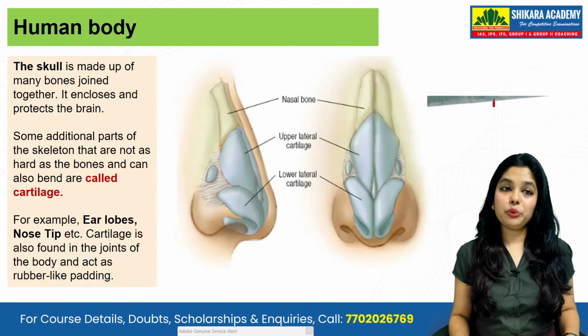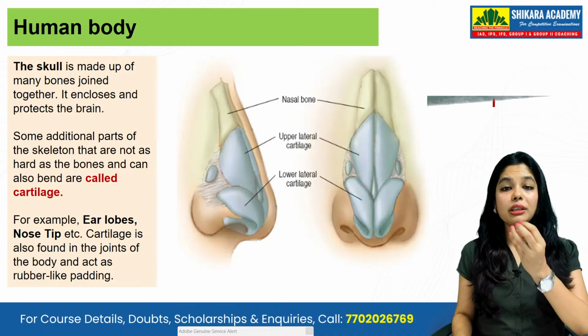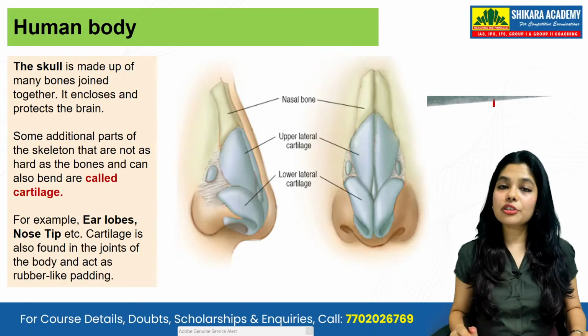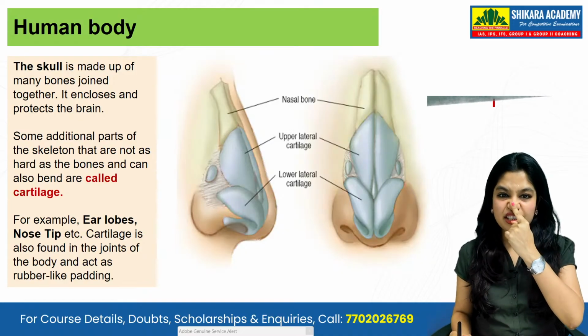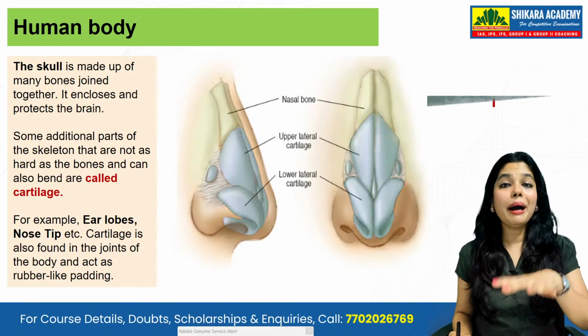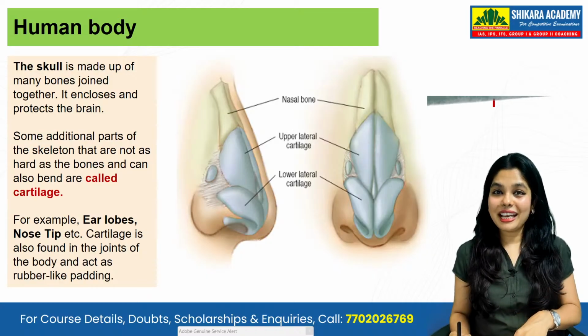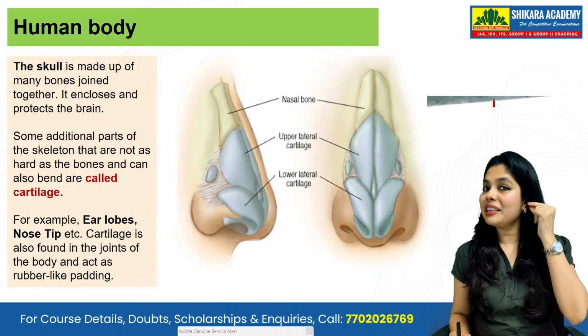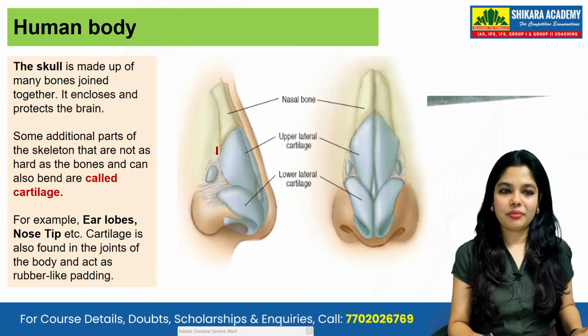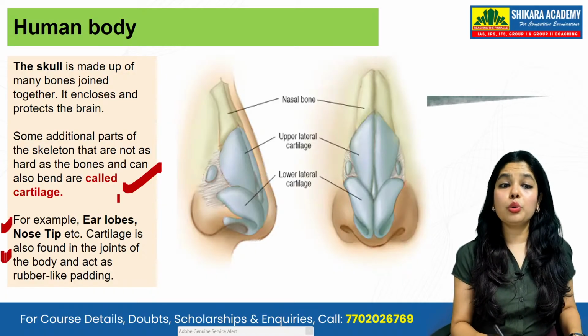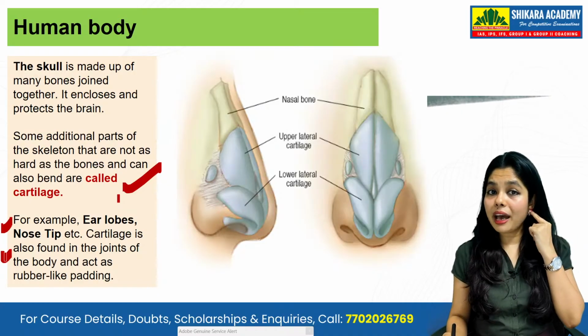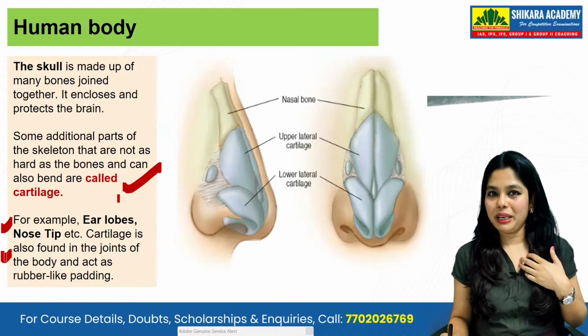Then if we talk about the human body and the cartilages, we find cartilages in our ears and in our nose. We have cartilages in other places also, but here we can nicely say that they are in your nose and your ears. For example, ear lobes and nose tips.